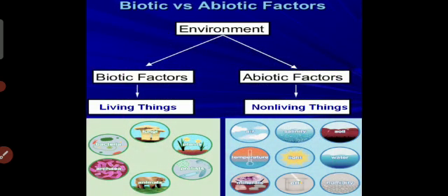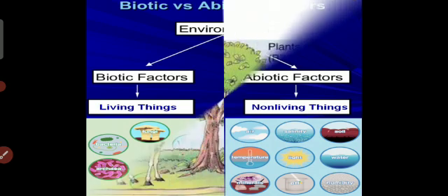Here you can see the biotic factors and the abiotic factors. Fungi, bacteria, plants and animals come in the living things. And air, light, humidity, water and temperature come in the non-living things. Students, all this we have studied in our previous class. Now I am starting our new topic, interaction between the components of the environment.